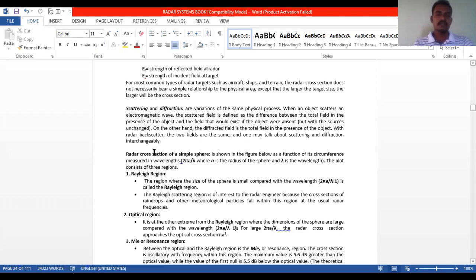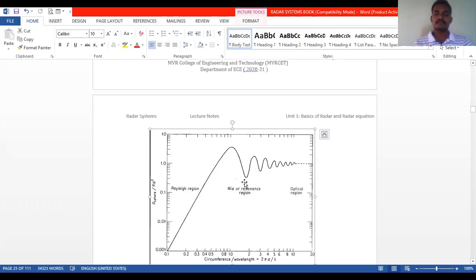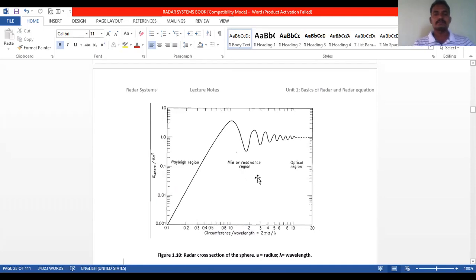Next, coming to the radar cross section of a simple sphere. If you see the diagram of the radar cross section of a simple sphere, there are three regions: the Rayleigh region, the Mie or resonance region, and the optical region.